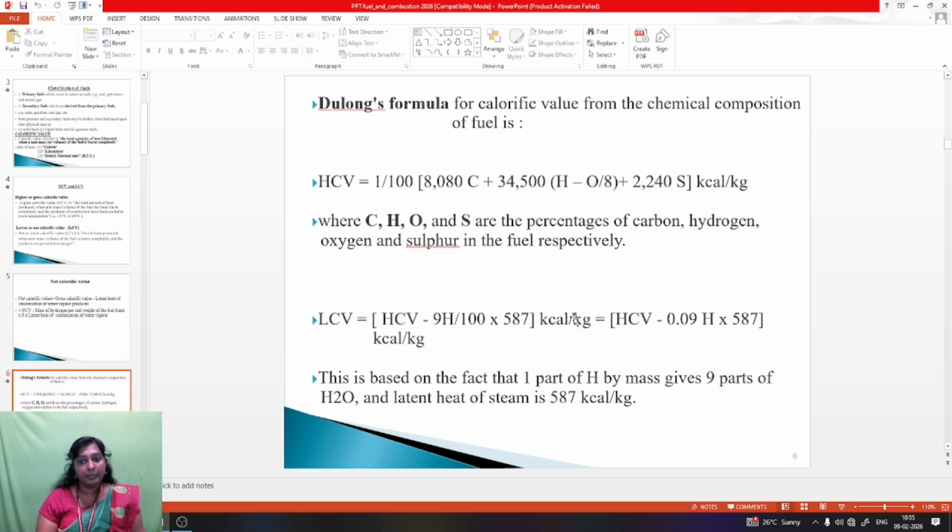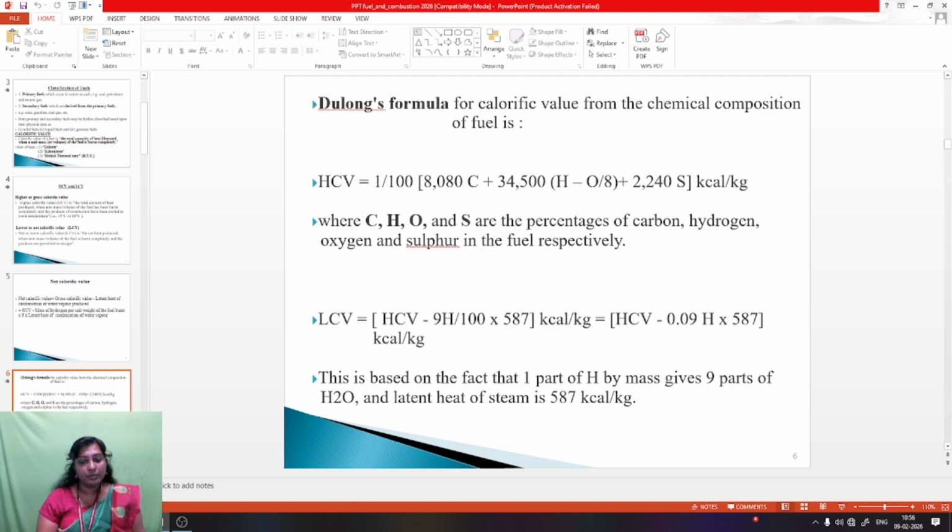Next one, Dulong's formula. Dulong's formula gives the calorific value from the chemical composition of the fuel. HCV is equal to 1 divided by 100 into [8080 C plus 34,500 (H minus O divided by 8) plus 2240 S], where C, H, O and S are the percentages of carbon, hydrogen, oxygen and sulfur in the fuel respectively. Then LCV is HCV minus 9H divided by 100 into 587.